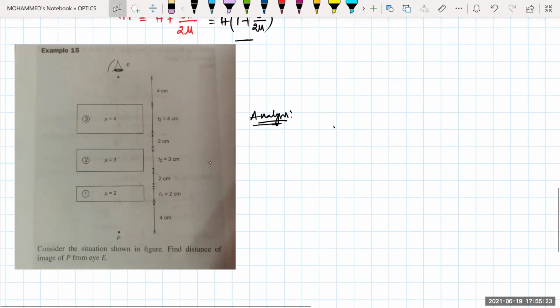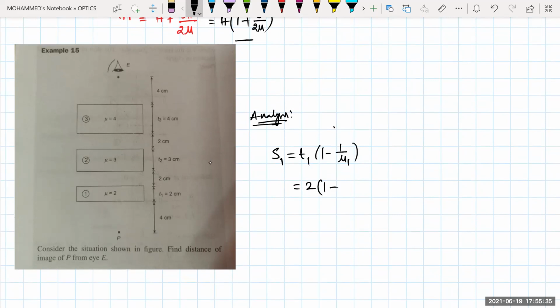Now shift because of the first slab, that is S1. S1 is equal to its thickness T into 1 minus 1 by mu1. Can I write like this? So T1 is how much given for me? 2. It is 1 minus 1 by mu1. This one is mu1, this one is mu2, and this one will be mu3. Then mu1 will be equal to how much? 2. 1 minus 1 by 2 is how much? 2 into 1 by 2. Then this one will get cancelled. So this will be 1 centimeter.